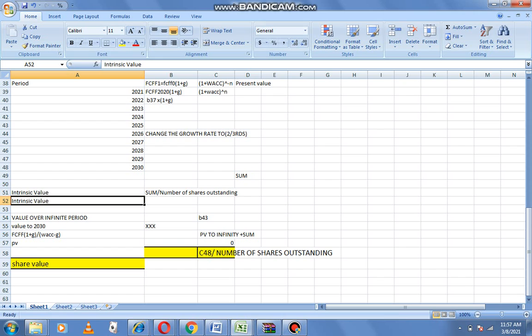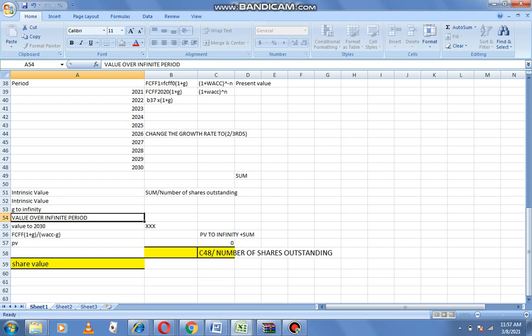And then we have to get the value to infinity. So we are looking for infinity. Here we are at infinity, so you get the growth rate to infinity. You can say, according to us, to assume that the growth rate to infinity will remain the same, or you can just pick a number for the growth rate to infinity, but support your answer.